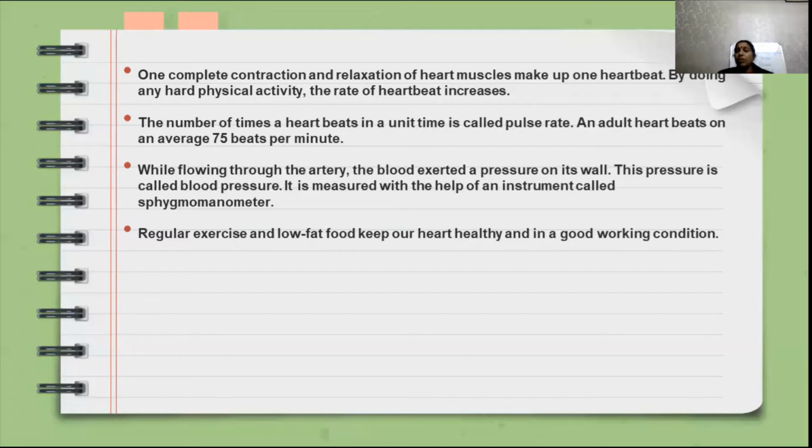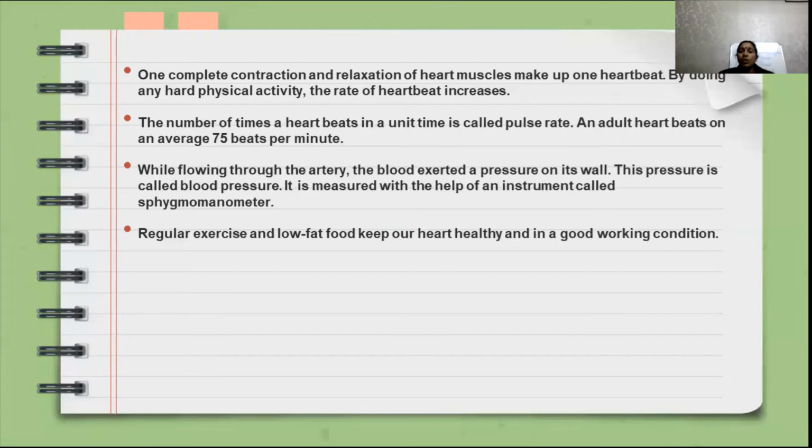We can measure blood pressure with the help of an instrument, and the name of the instrument is sphygmomanometer. I repeat, we can measure our blood pressure with an instrument called a sphygmomanometer.